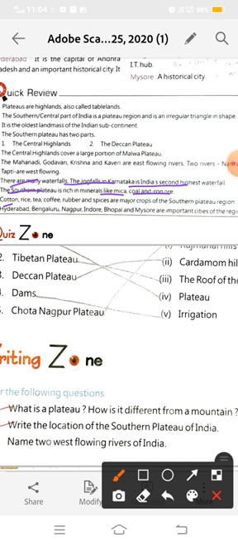Now last is Hyderabad. Here are the main cities of the southern plateau.